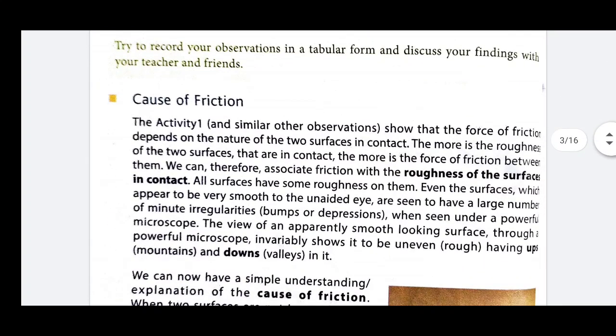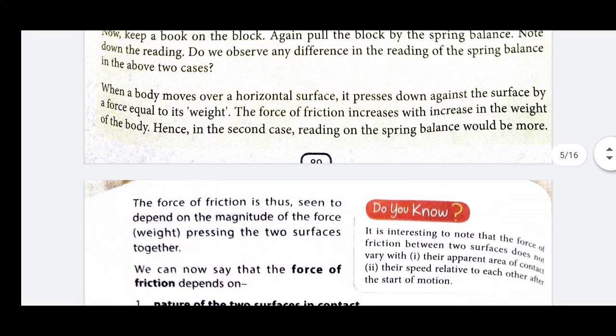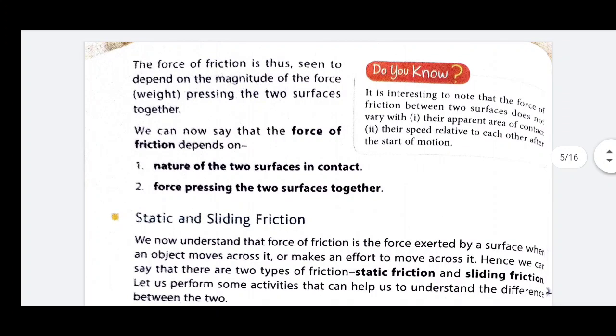Now, we have already discussed that interlocking between two surfaces is the cause of friction, and we have also discussed the factors affecting friction. There are two factors which affect the friction. First is the nature of the two surfaces in contact, and second is the force pressing the two surfaces together. I am repeating again, the nature of the two surfaces in contact and the force pressing the two surfaces together.